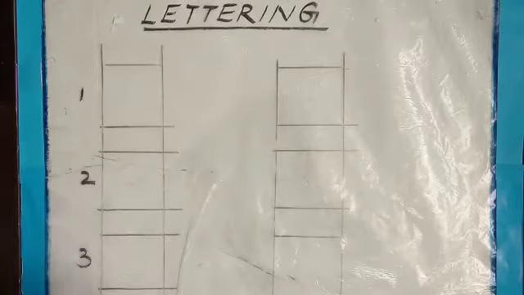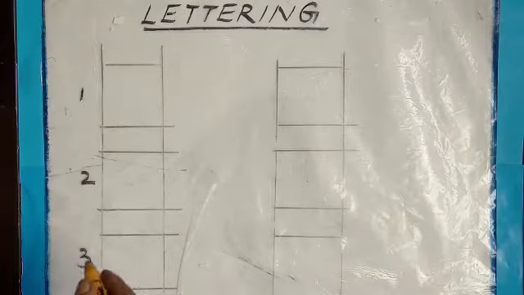Lettering is so important in arts. I will explain to you the usage and the way of writing. Let us start the class. Lettering can be classified into three divisions: bold, medium, and light. So, what are those bold, medium, and light? I will explain on the board.